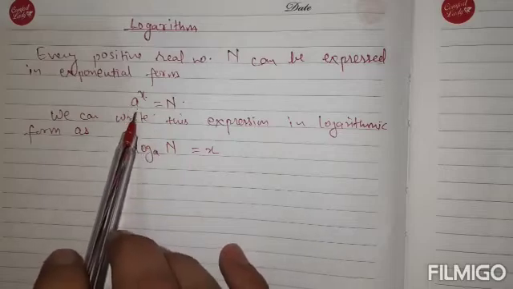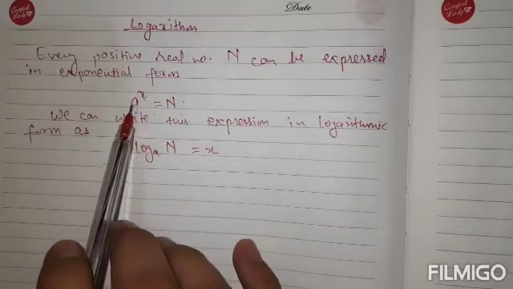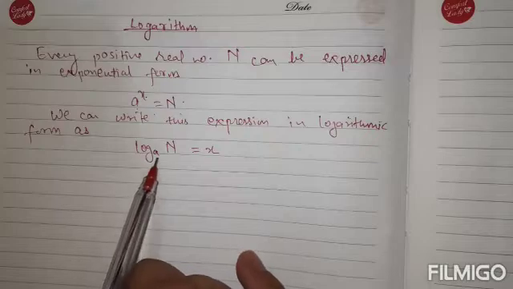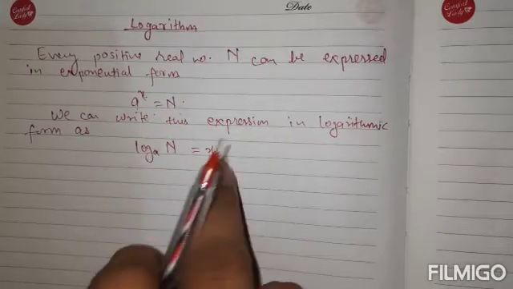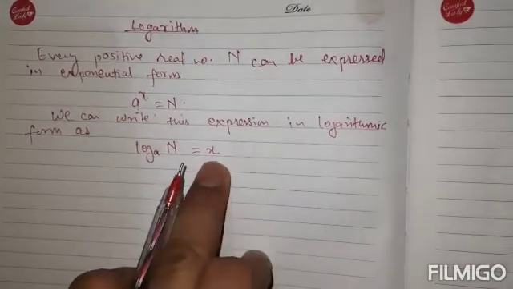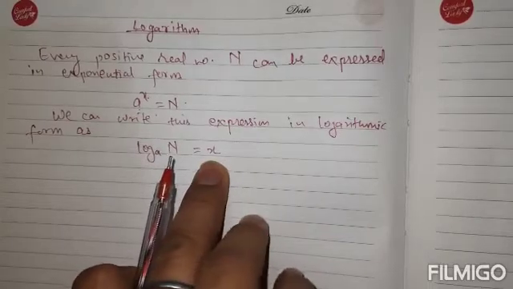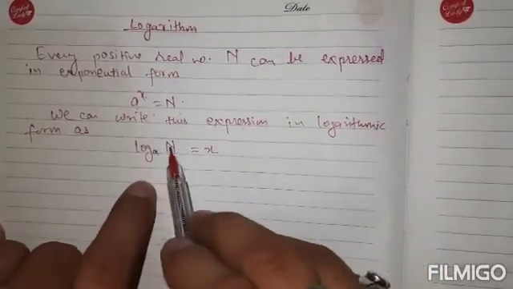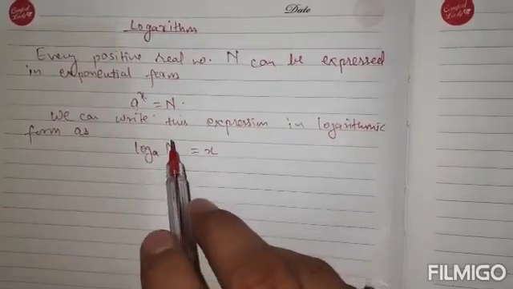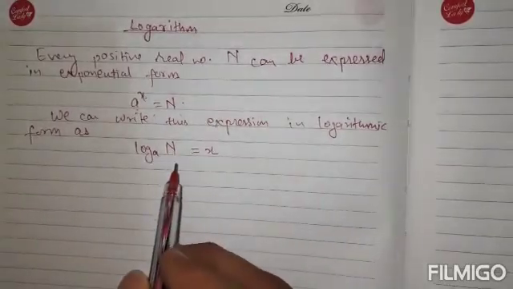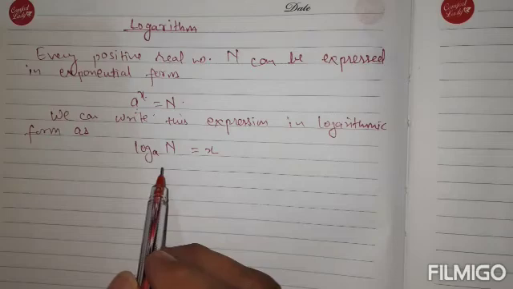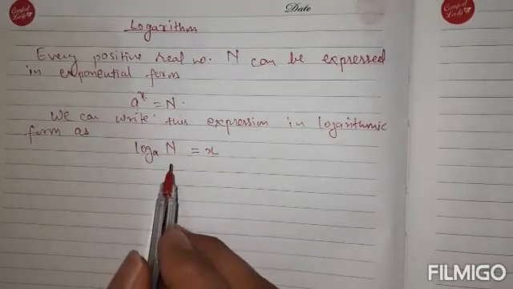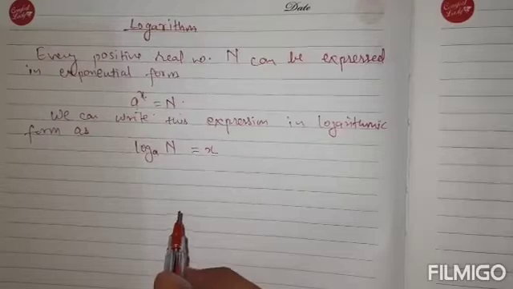Only difference is, here this is exponential form, a raised to x is equal to n, and its conversion into logarithmic form is log n to the base a is equal to x. Means here, if we want to find x, what does it mean? It means that we want to find which power of a will give you n. So this is very simple and very easy. It has some properties. For which values of a and n does this hold?